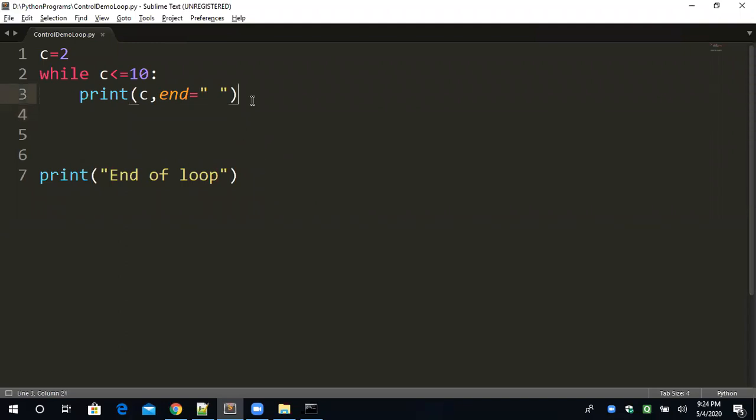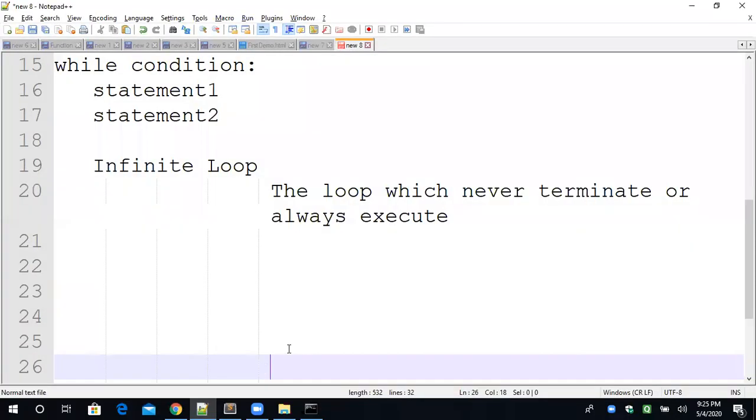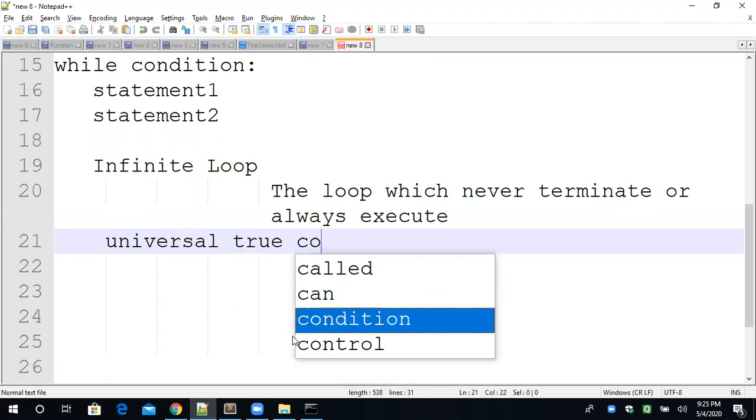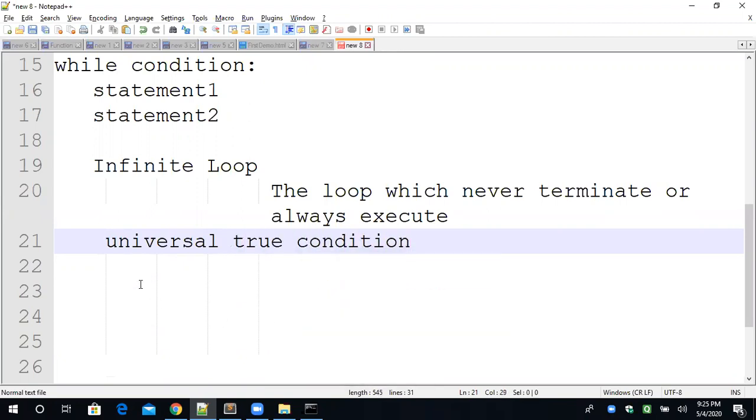Okay, fine. So now the next question. Now the next question is: what are the universal true conditions? This is basically the example of universal true conditions. C less than or equal to 10 will always be true. We can see two more points over here. I'm just writing. This is my writing area where we write some theoretical points. This is basically the reference. So, universal true condition. The second point is universal false condition.